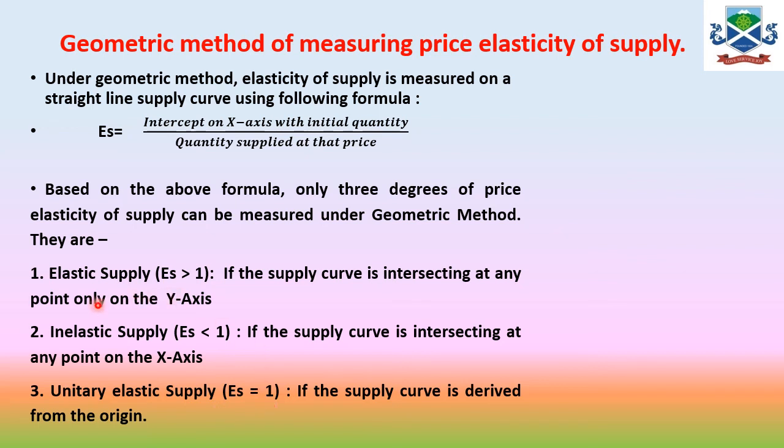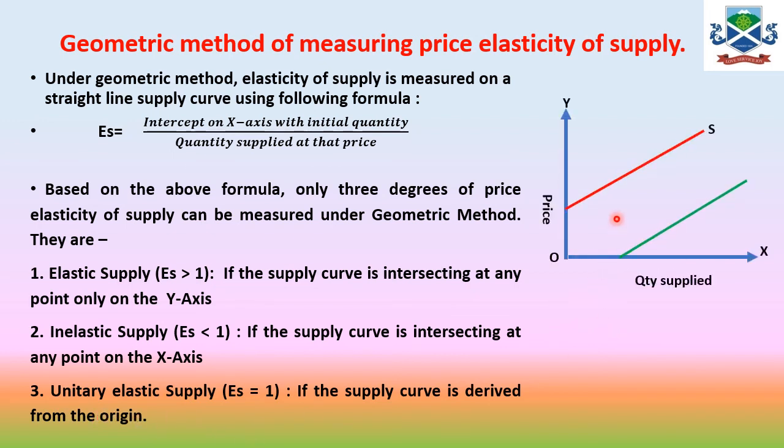So only three types of elasticity of supply are measured, because the two extreme cases we cannot measure over here. The first one is elastic supply, the second one is inelastic supply, and the third one is unitary elastic supply. Elastic supply is measured only when your supply curve intersects the y-axis, inelastic supply is measured when the supply curve intersects the x-axis, and unitary elastic supply is derived from the origin.